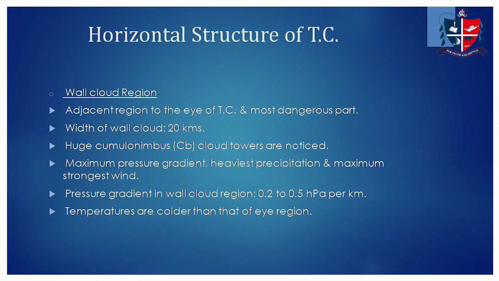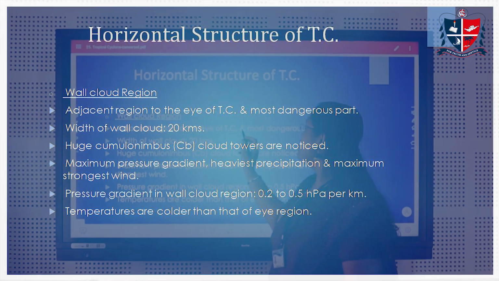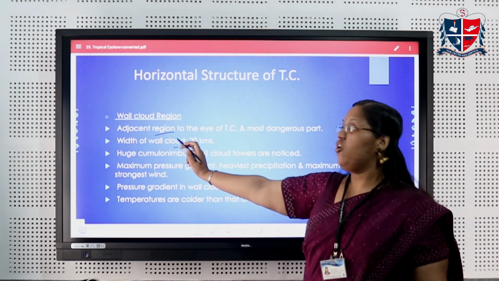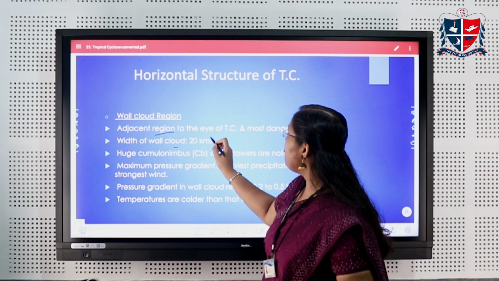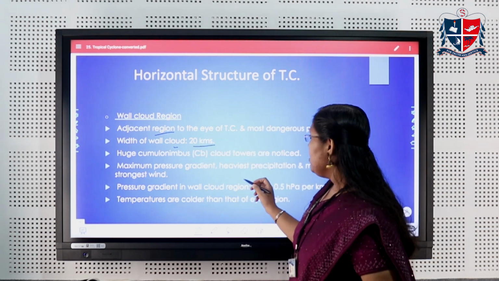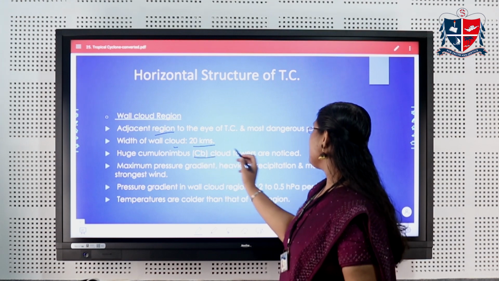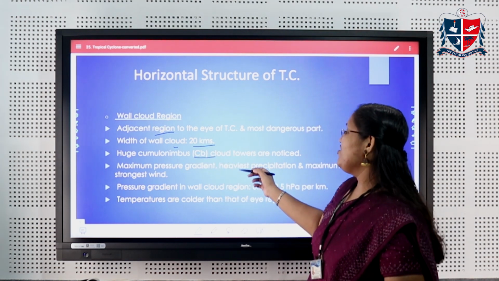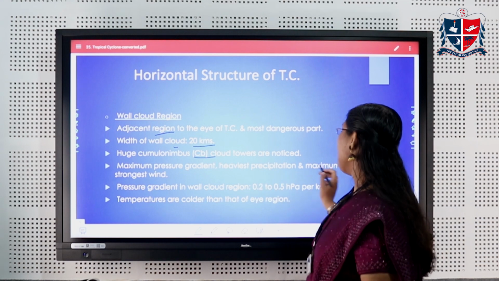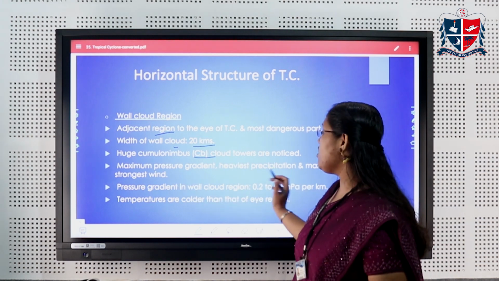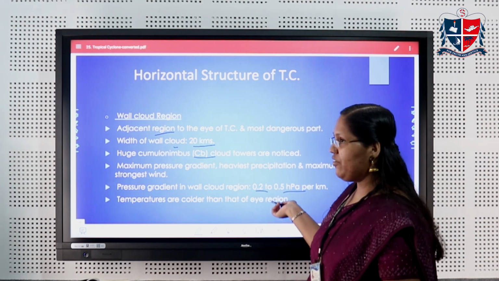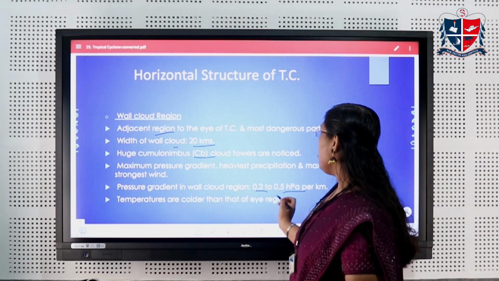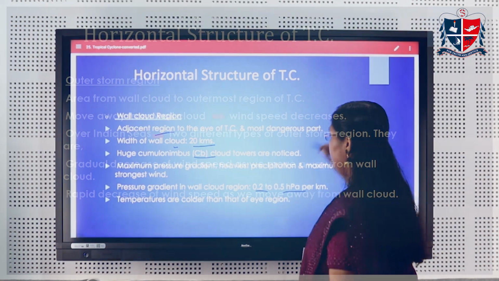Then we have the walled cloud region. The region adjacent to the eye of the tropical cyclone is said to be the walled cloud region, and it is the most dangerous part. The width of the walled cloud region is about 20 kilometers. We can observe huge cumulonimbus clouds here. Cumulonimbus cloud towers are observed, and the maximum pressure gradient, heavy precipitation and strongest winds are observed here. The pressure gradient in this region is about 0.2 to 0.5 hPa. The temperatures are colder than in the eye region.